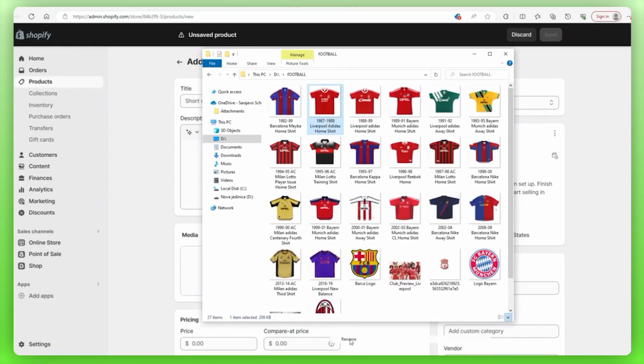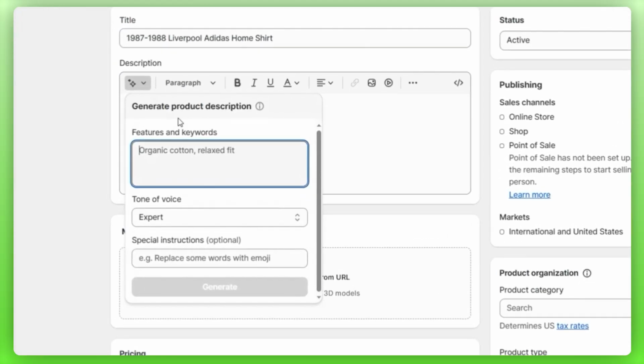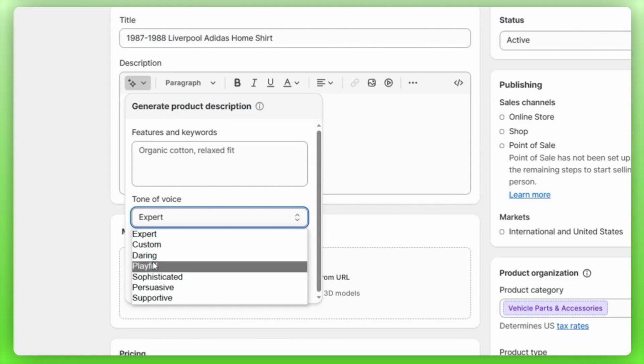So we're going to go down to rename, Control-C, which is how you copy things, and then we can paste it with Control-V. And then in the description, we can add our own description manually, or we can use this text generator that allows us to input some keywords and the AI will make a description for us. And we can also change the tone of this voice just down here.